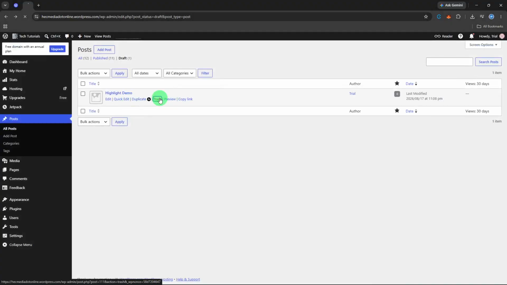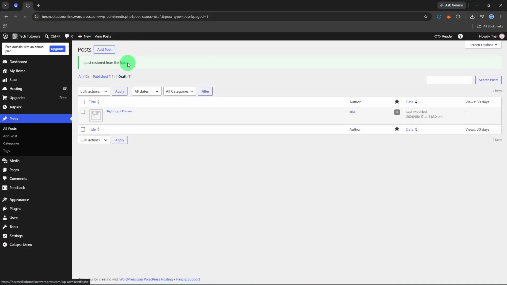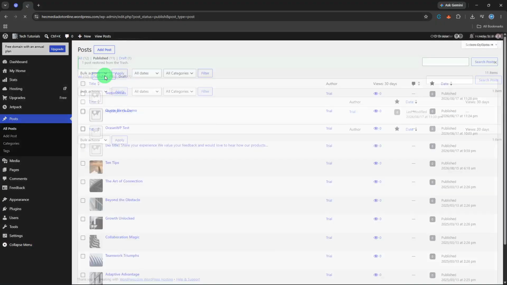To move a published post back to draft, open the published post from All Posts. In the right sidebar, find the Status row. Click Edit next to Status, change Published to Draft, then click Save. Click Update in the top right. The page reloads and that post is no longer public. I use this when I need to temporarily hide an article while I redo most of it.